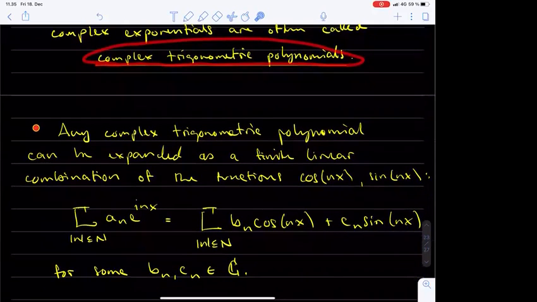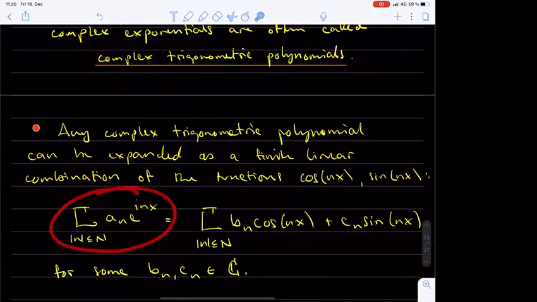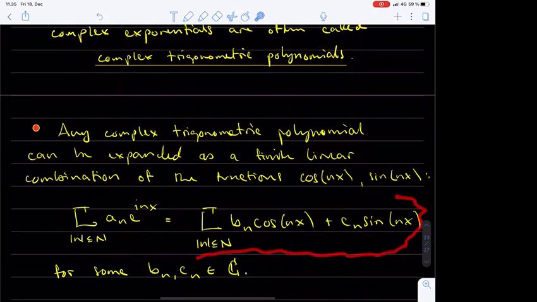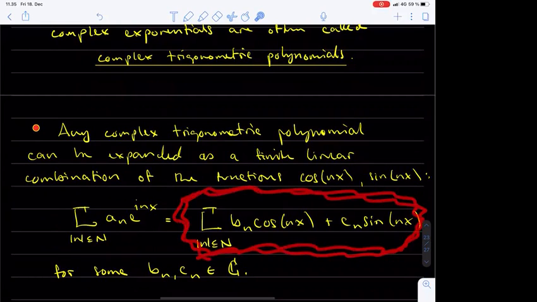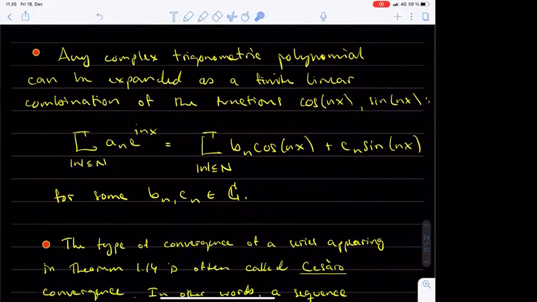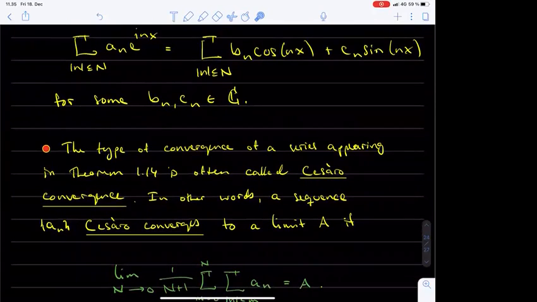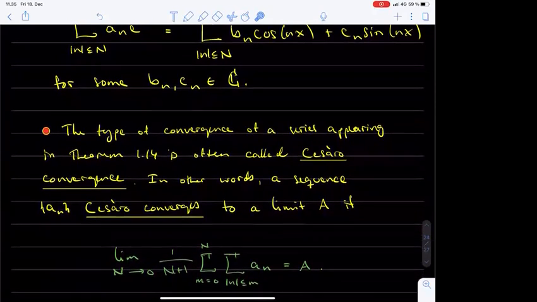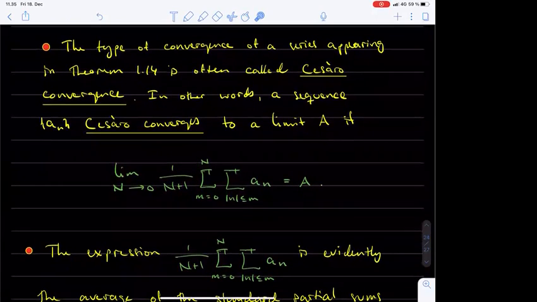Of course, if you take any one of these complex trigonometric polynomials and you really write it down explicitly, you will find that it's a finite linear combination of the functions cosine nx and sine nx with complex coefficients. Let's make a few more remarks before concluding this lecture. The first one is that the type of summation associated with the Fejér kernels is often known as Cesàro summation.